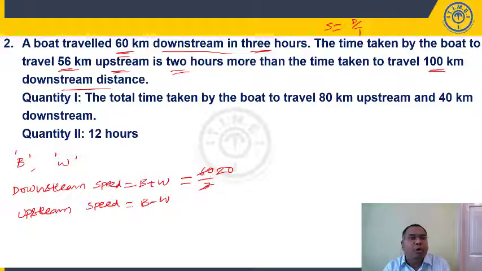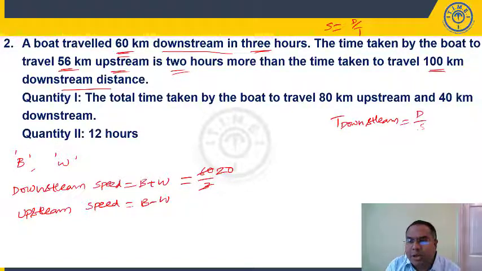Time taken by the boat to travel 56 kilometers upstream is 2 hours more than the time taken to travel 100 kilometers downstream. What is the time taken to travel downstream? Time is equal to distance by speed, right? So, distance is 100 kilometers. Downstream means I have to write downstream speed 20. So, how many hours has it taken? 5 hours. Now, what is the time taken to travel upstream here? It is 2 hours more.